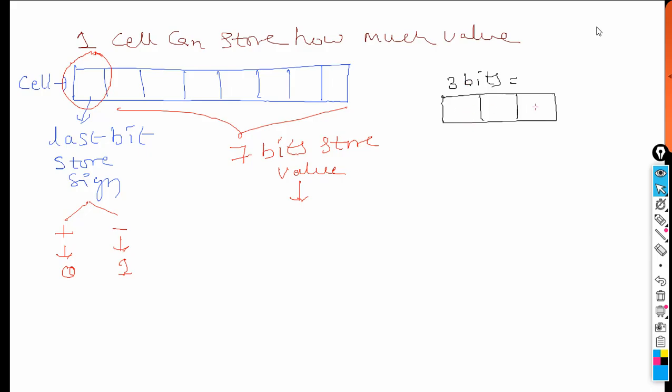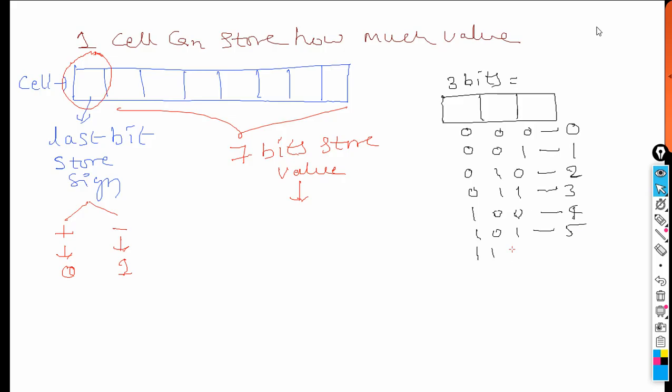In this particular cell, the information is stored in the form of zeros and ones only, so I am going to store in binary language. 0 0 0 is nothing but 0. So the binary value of 0 is 0 0 0. Then 0 0 1 is 1, 0 1 0 is 2, 0 1 1 is 3, 1 0 0 is 4, 1 0 1 is 5, 1 1 0 is 6, and 1 1 1 is 7.